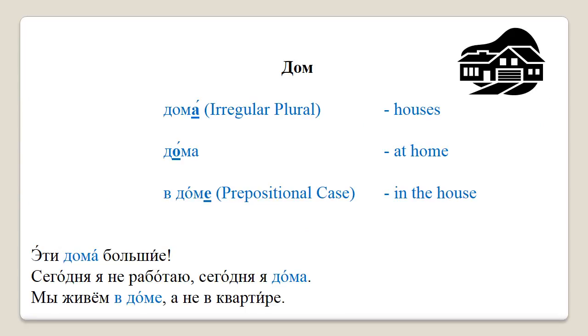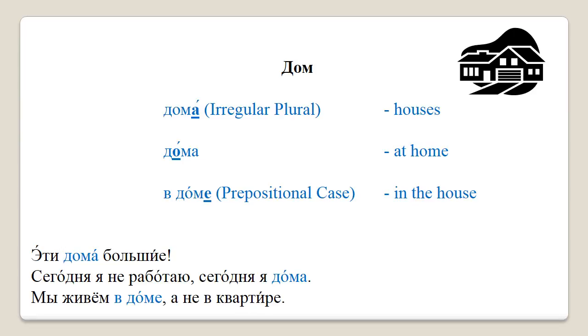Lastly, let's have a look at how we can use a word dom, house, which has three very useful forms. First one, дома, which is an irregular plural form. Second one, which looks exactly the same apart from the shift in stress, дома, stands for at home. And then the third one, in the house, в доме, is a prepositional form of the word дом.